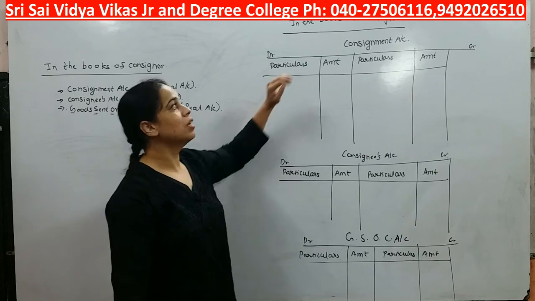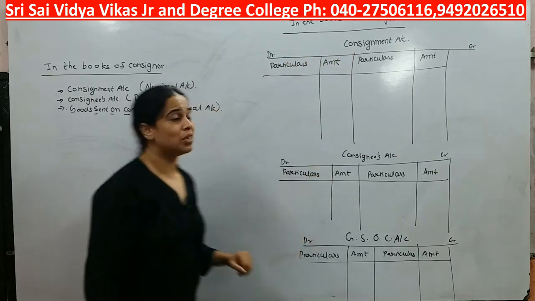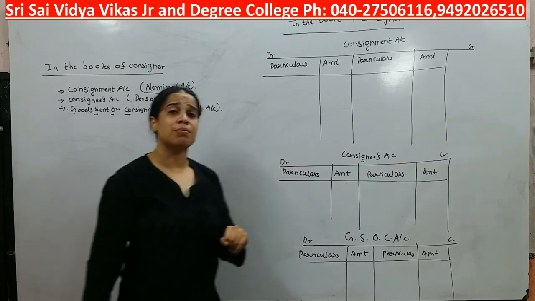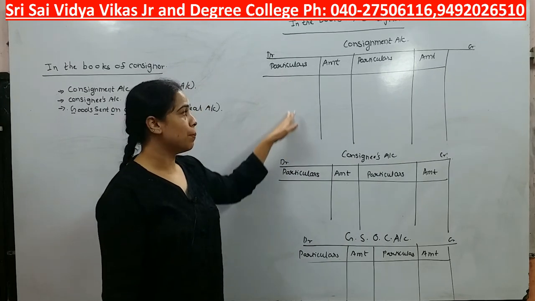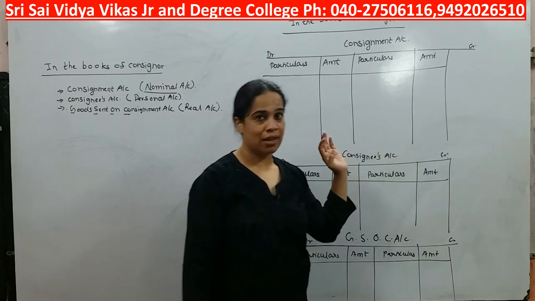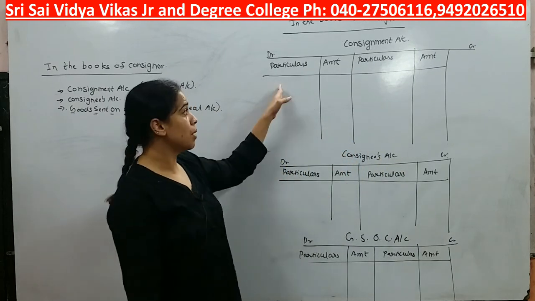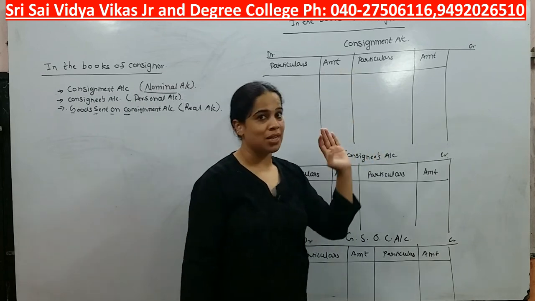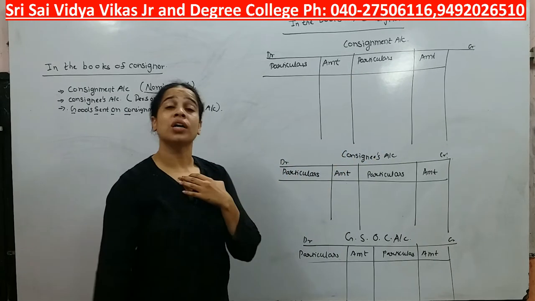Understand, consignment, which account is it? It is nominal account. Which principle here are we going to follow? Debit all expenses and losses, credit all incomes and gains. Remember this: debit all expenses and losses, credit all incomes and gains. Now students, what are we doing?